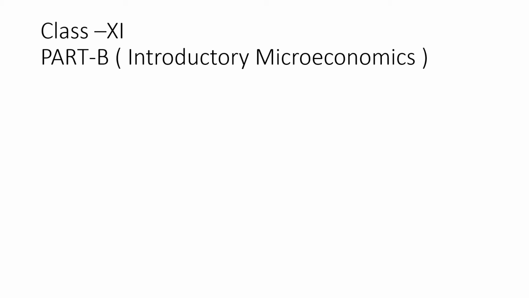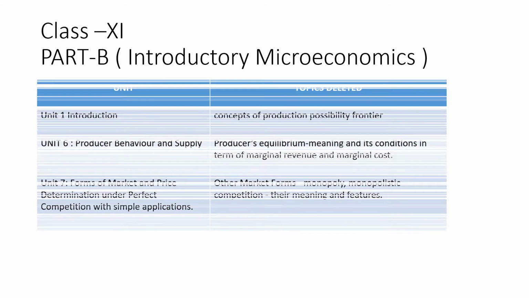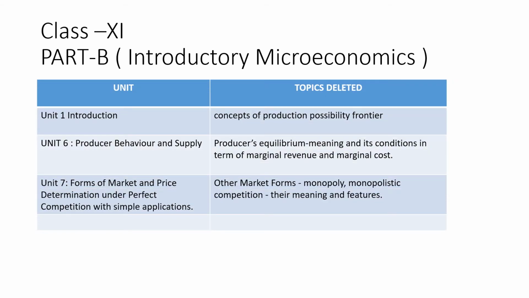Class 11 students, part B, Introductory Microeconomics. From this part, first unit, which is introduction. From this chapter, the concept of production possibility frontier, another name of this curve is production possibility curve, has been deleted.